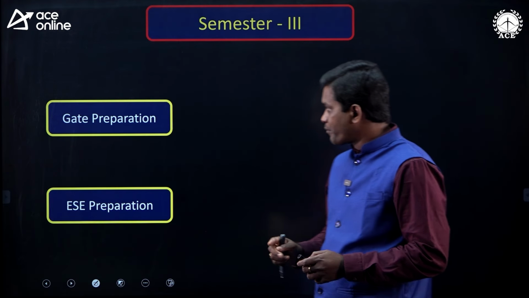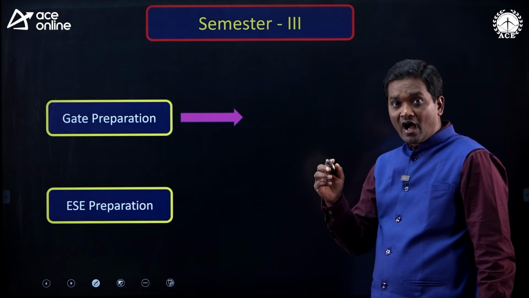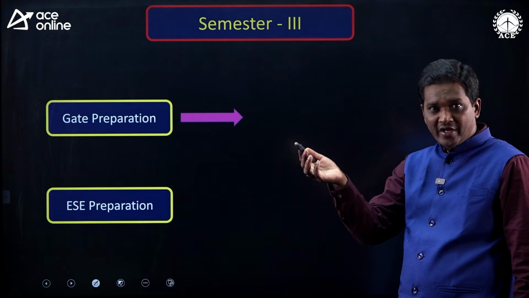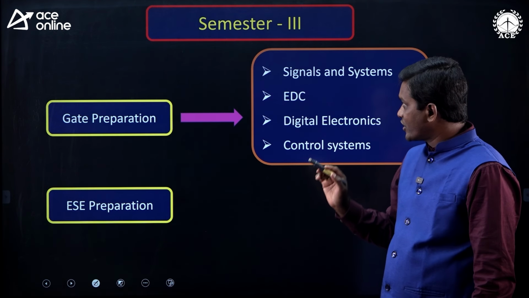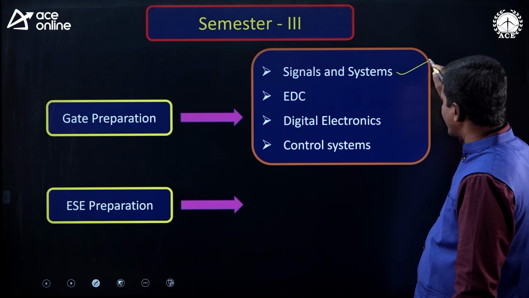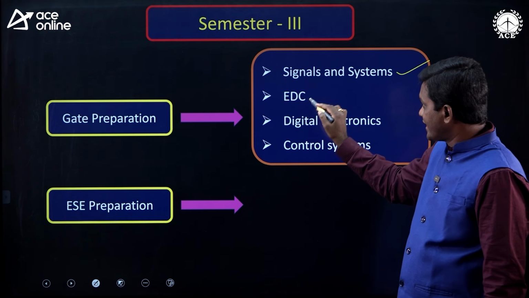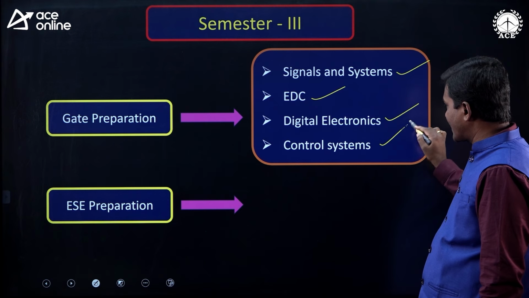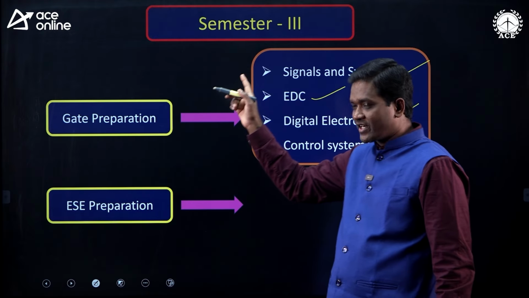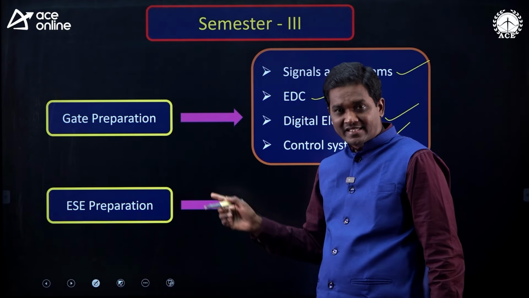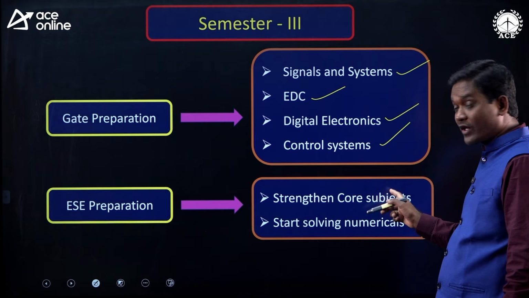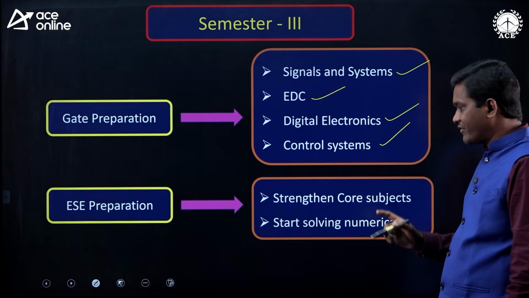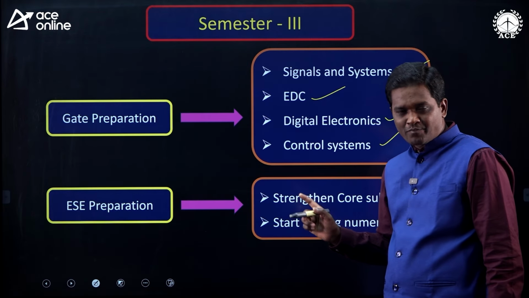Now, in GATE preparation, you have already started maths, you are continuing maths, and you have also started network theory. In addition to that, you have to start signals and systems, EDC, digital electronics and control systems in semester 3 for your GATE preparation, okay? For ESE also, start these subjects, strengthen your core subjects and start solving the numericals, okay?